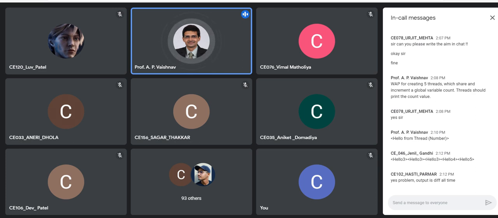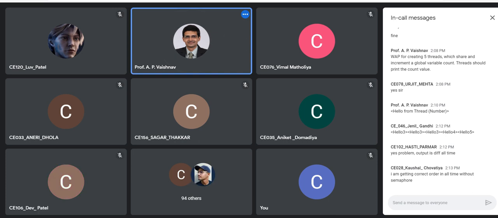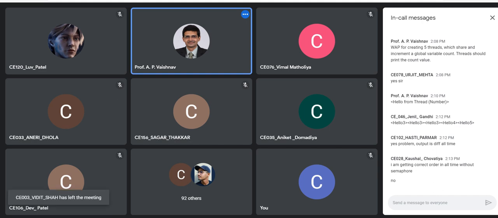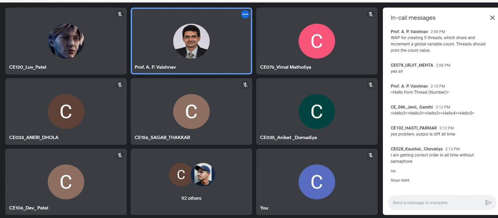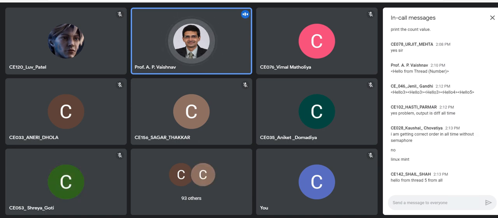Others who can also write your status, what you are getting, so that I can know what the different possibilities are. Because we are not working from the same lab, same machine, right? So there are multiple possibilities, right? Yes, you are getting correct order all the time. Yes, Kaushal. Yes, that is one possibility. Are you using WSL? Okay, then what is the version you are using? Linux Mint. Yes. So in WSL, usually what I have found is it prints the order properly, mostly, right?